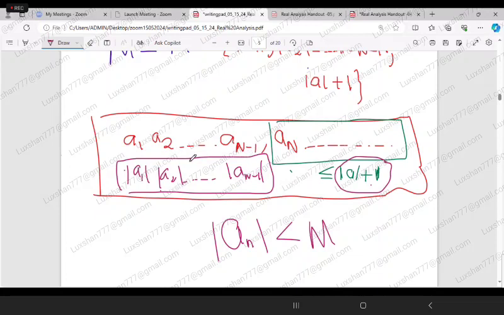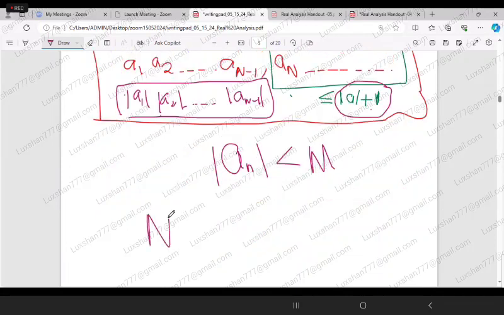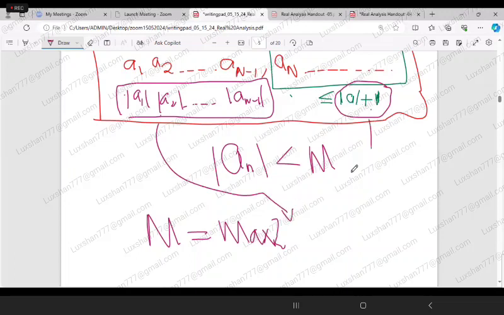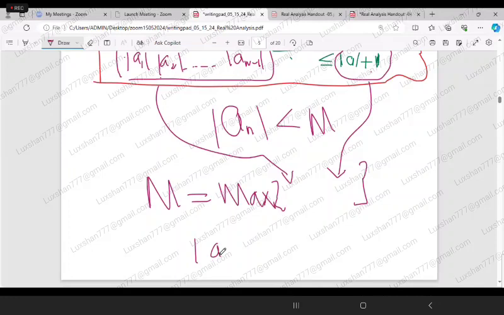For these numbers I don't know the maximum, so if I take my capital M as the maximum of this number and this number, then I can say that mod of a_n will be less than M for all n belongs to the natural numbers.